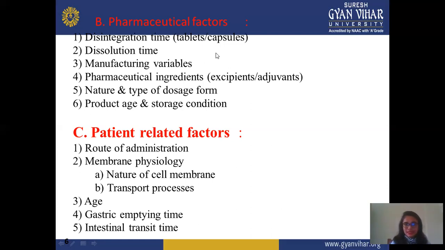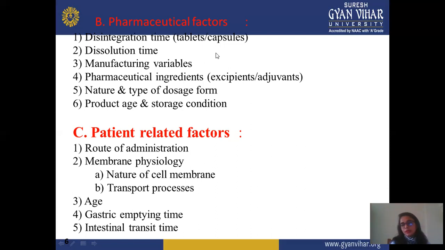Next is pharmaceutical ingredient. In ingredient, there may be excipient or maybe drug. All come under pharmaceutical ingredient. Now, only excipient is not responsible for affecting the absorption rate, but the drug is also responsible, because some drugs are not compatible with a particular excipient. Before starting the study, you should check compatibility with each excipient. Maybe drug interaction takes place, or maybe drug-excipient interaction takes place. So you check that each individual excipient plus drug are compatible with each other during the formulation or after formulation.